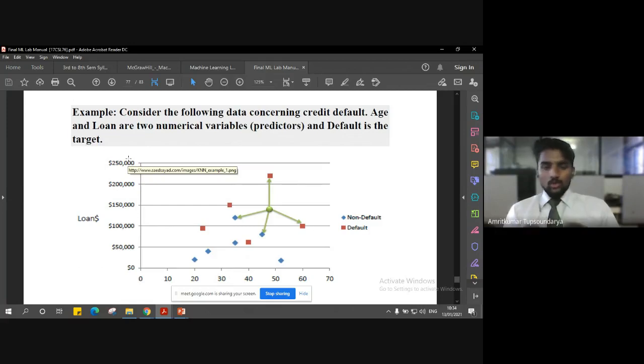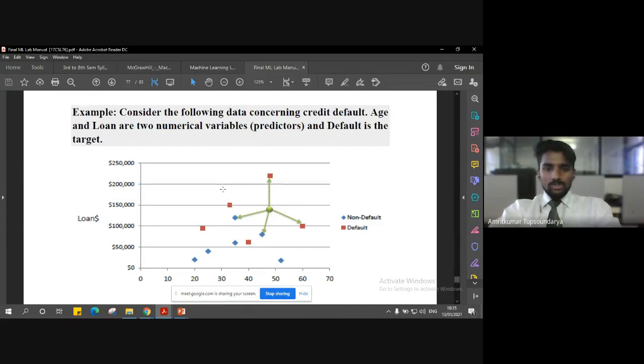Because we are going to use these numerical values to predict the target function, which is whether this person is eligible for the loan or not, given the age and the loan amount applied. That's why we call these variables predictors, and the default is our target function.